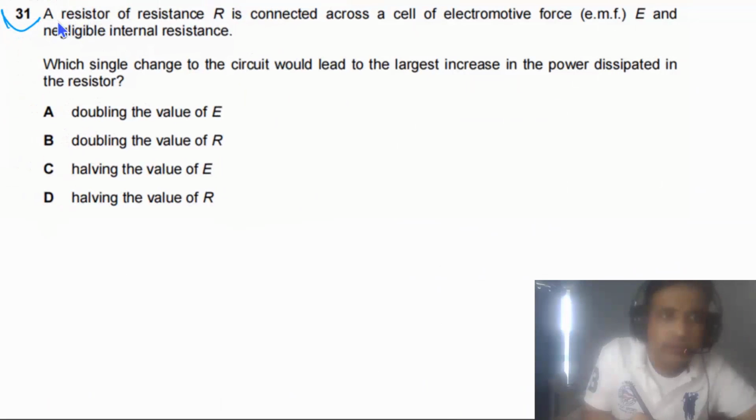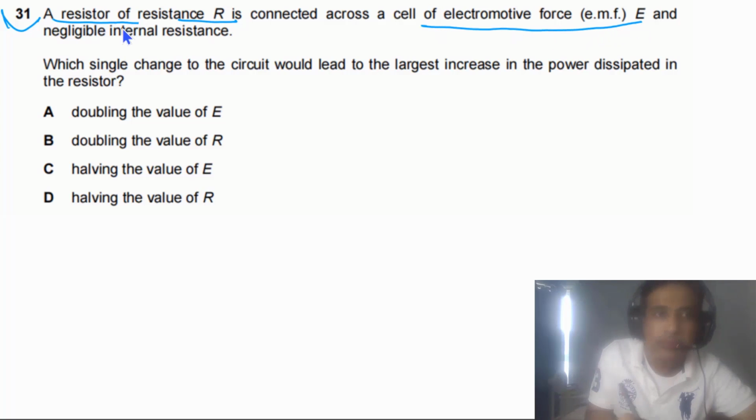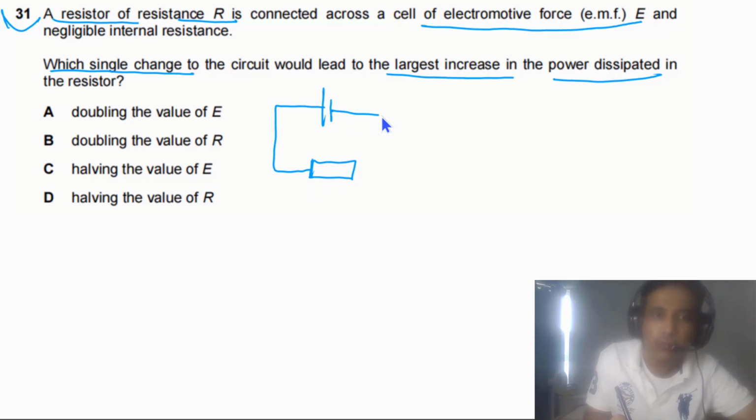Question 31 says a resistor of resistance capital R is connected across a cell of electromotive force capital E and negligible internal resistance. Which single change to the circuit would lead to the largest increase in the power dissipated in the resistor? First of all, we can sketch the circuit so we can visualize what is given. We have one cell and one resistor. Resistance of this resistor is capital R and EMF of this cell is E.